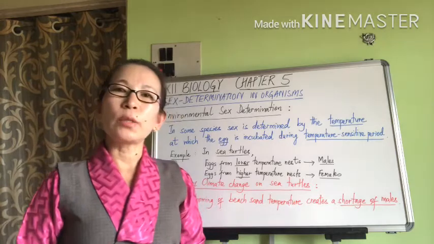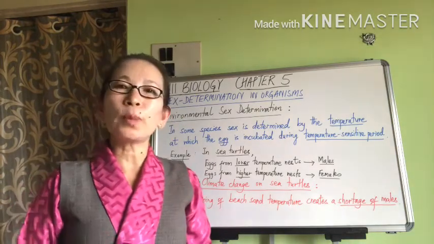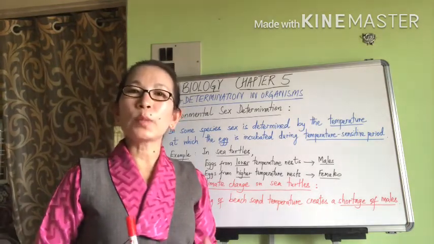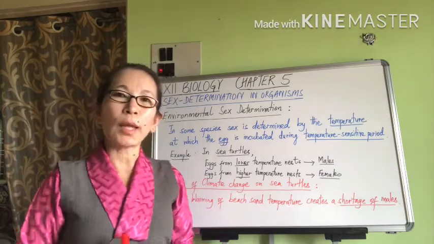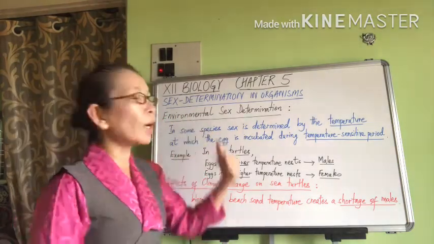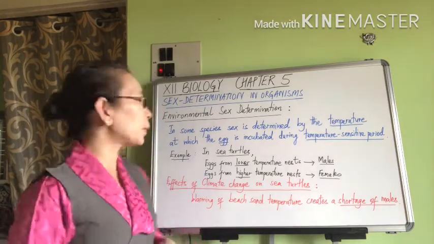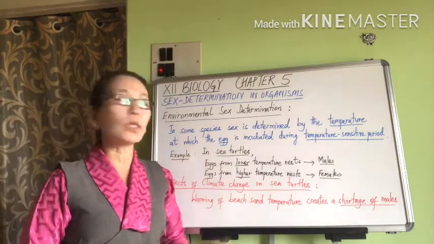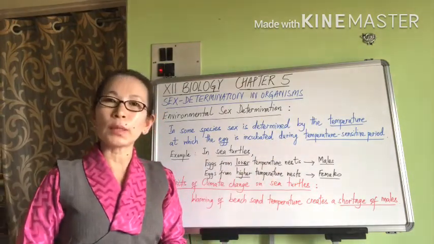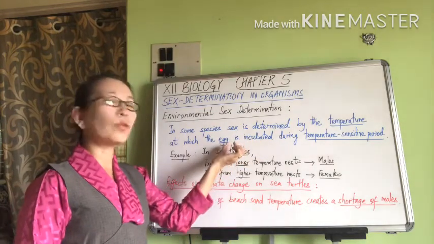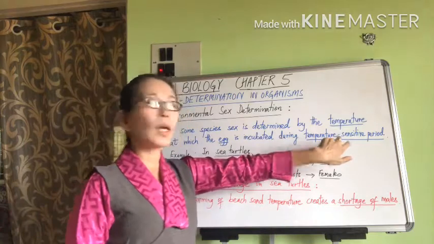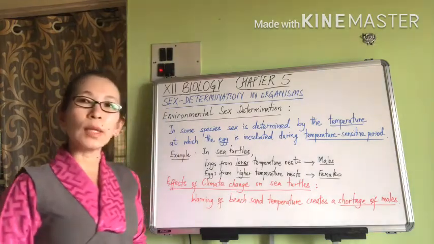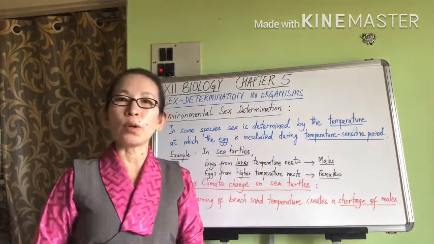In some organisms, genetics or chromosomes don't have any role to play in sex determination. In fact, the external environment is purely responsible for the sex of such organisms. And this kind of sex determination is referred to as the environmental sex determination system. For example, in some species, sex is determined by the temperature at which the egg is incubated during the temperature-sensitive period, a short period in the early developmental stage, which decides the sex of the organism.